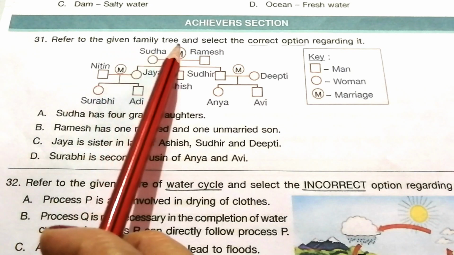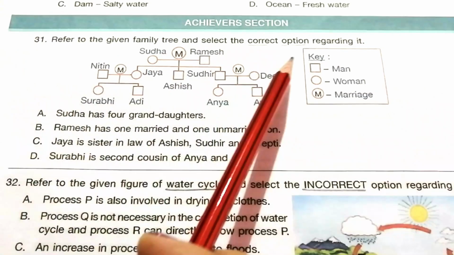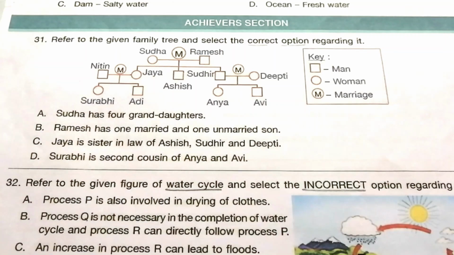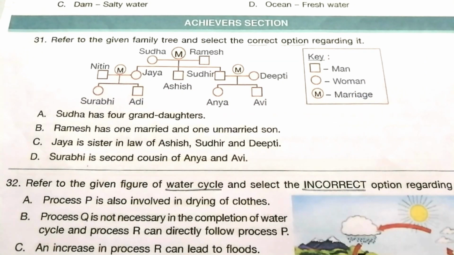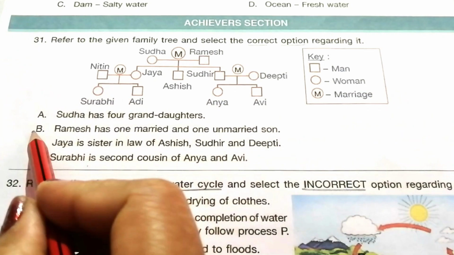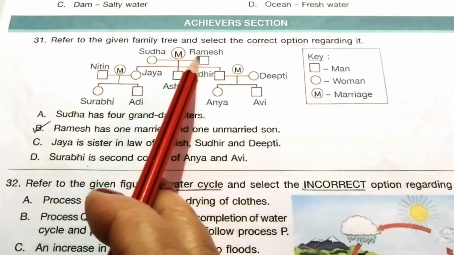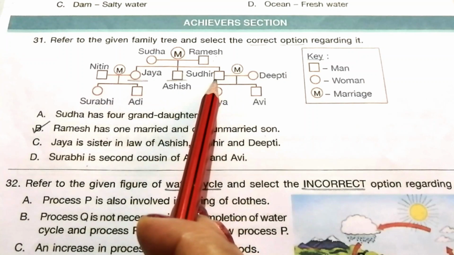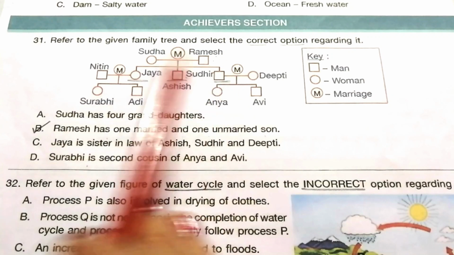31. Refer to the given family tree and select the correct option regarding it. This is the given family tree. Key: square, man; circle, woman; circle with M, marriage. Read the given options and try to find out the answer. The correct answer is B. Ramesh has one married and one unmarried son. Ramesh has one daughter and two sons. One is unmarried and one is married.